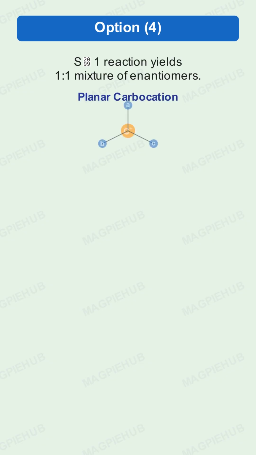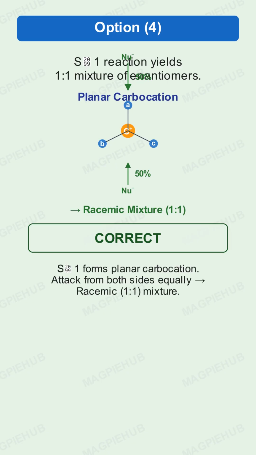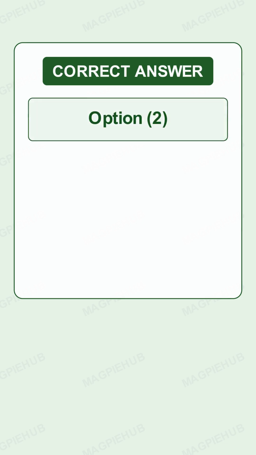Option 4 says, SN1 reaction yields a 1-to-1 mixture of both enantiomers. This is also correct. In SN1, the planar carbocation allows nucleophilic attack from both sides equally, producing a racemic or 1-to-1 mixture. Therefore, the correct answer is option 2. Enantiomers are non-superimposable mirror images, not superimposable.